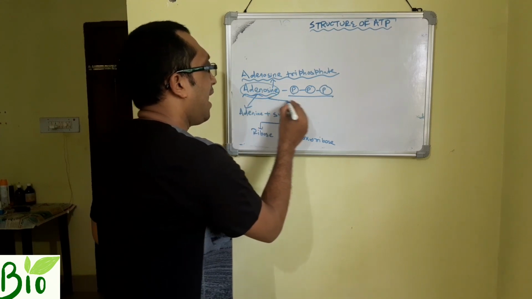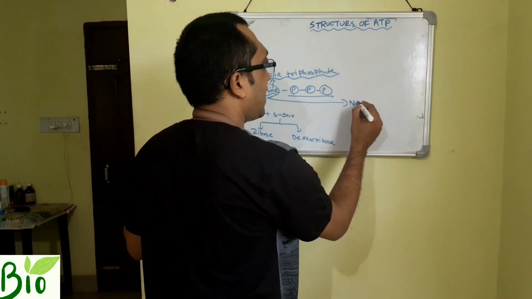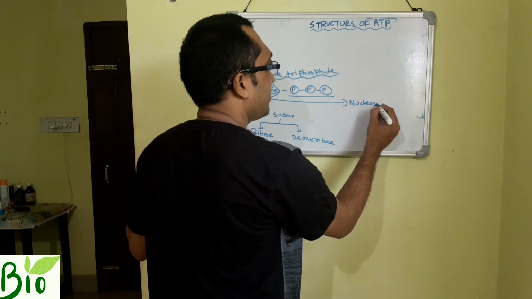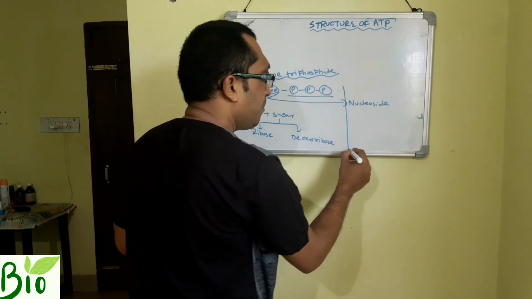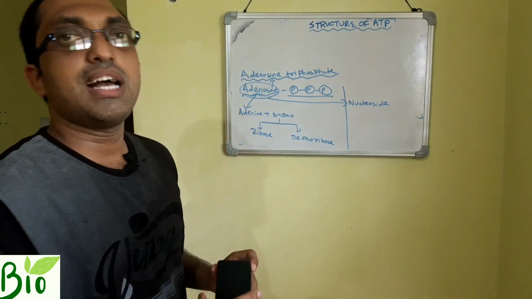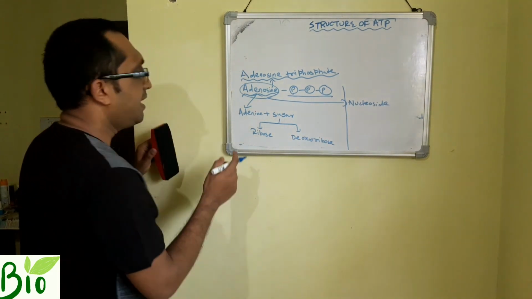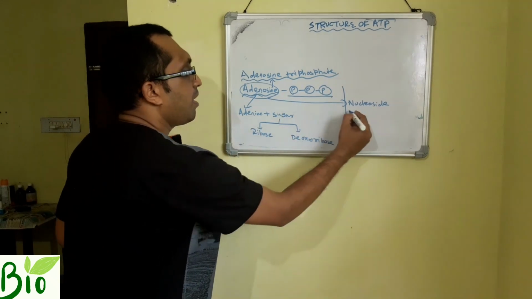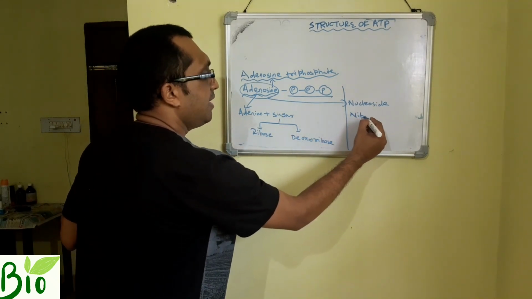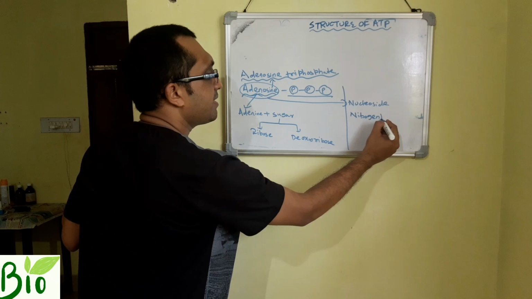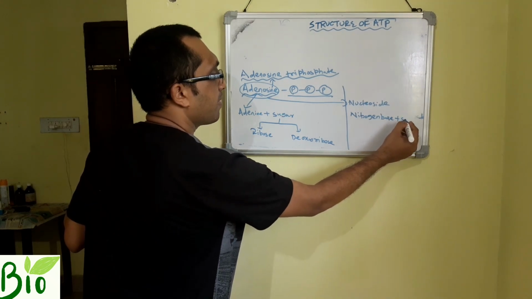Students, you remember, adenosine is a nucleoside. In your biomolecules chapter in 11th class NCERT, it was clear: nucleoside is a nitrogen base plus sugar.